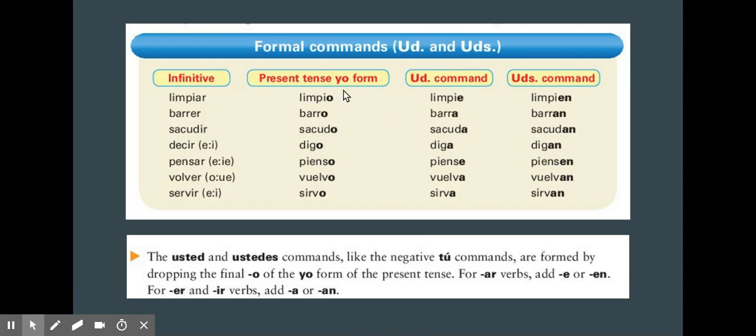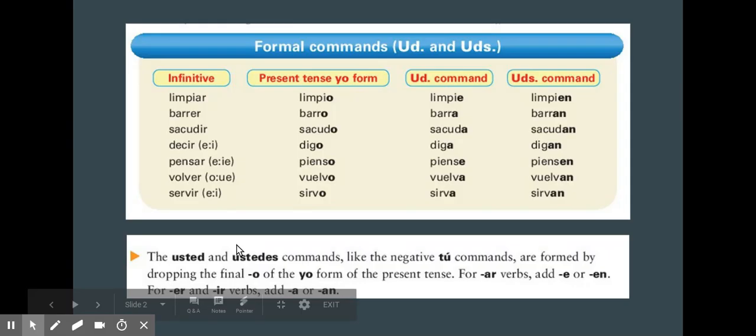As you can see, just like the negative tú commands, you form the formal commands with usted and ustedes by dropping the final O of the yo form in the present tense. So for example, limpiar, yo limpio, barrer, yo barro. And if it's an AR verb, you add an E for the usted command or an EN for the ustedes command. So usted limpie or ustedes limpien.